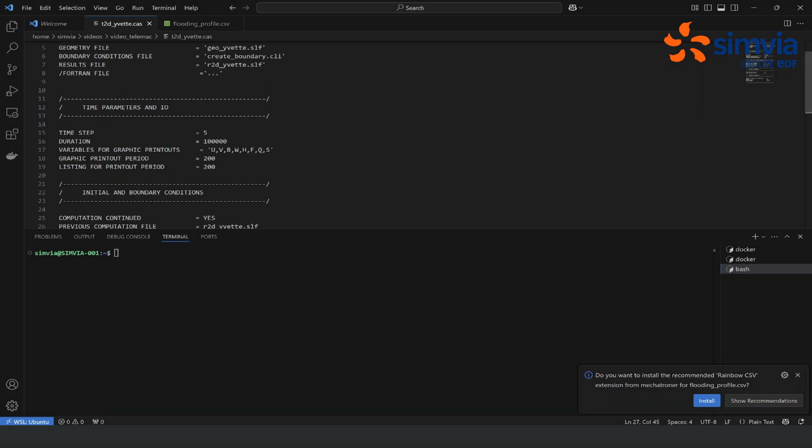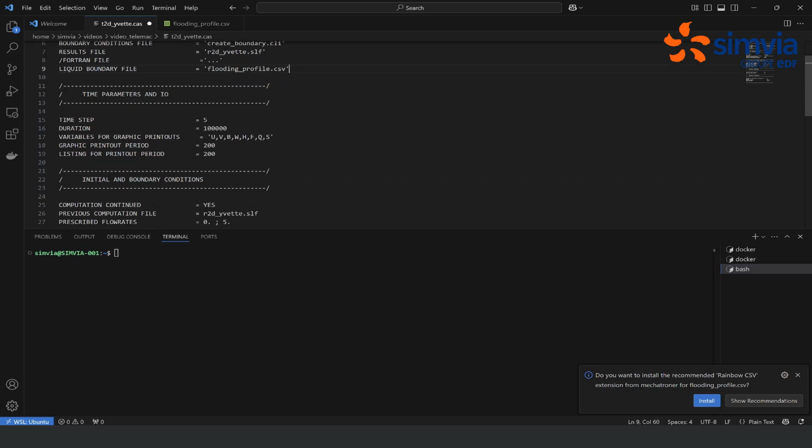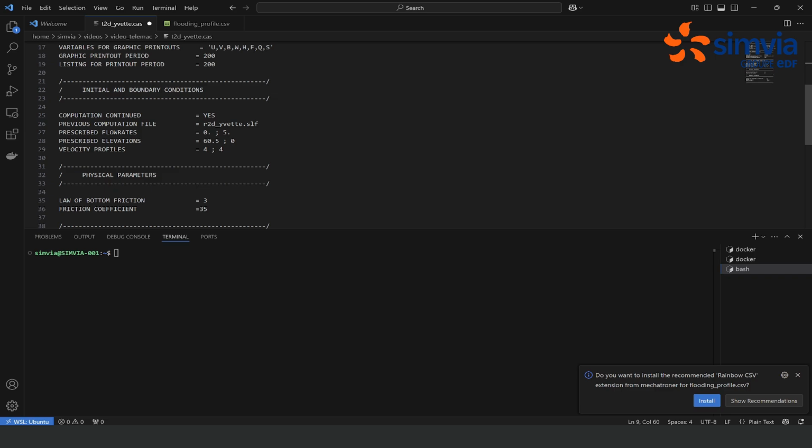Now we need to specify in the steering file that these are the values we are going to give as a function of time for the liquid boundaries. To do this, you need to add in the file section a new liquid boundary file keyword. And here you put the name of the file we just created. Finally, you can also comment the prescribed flow rates and prescribed elevation, as we don't need them anymore since the flow rates and elevation are given by this file we just defined.